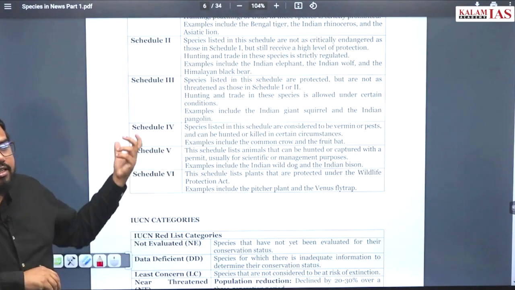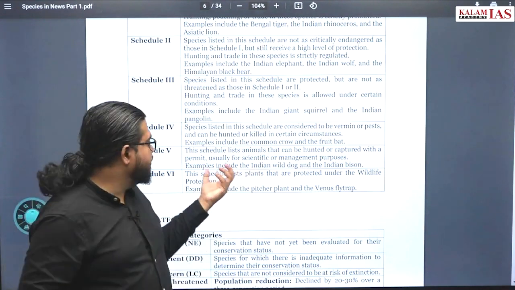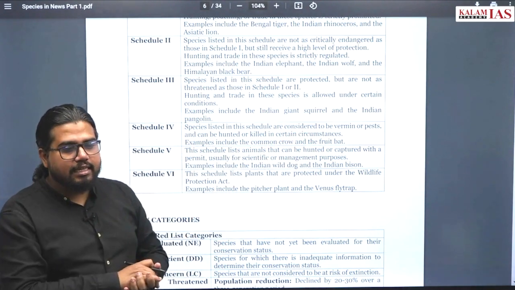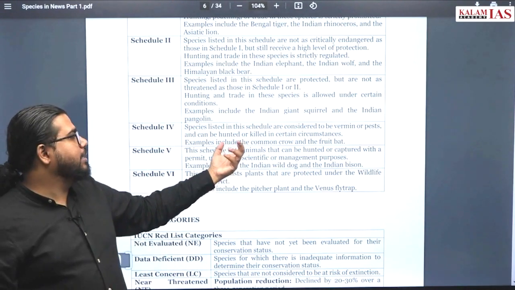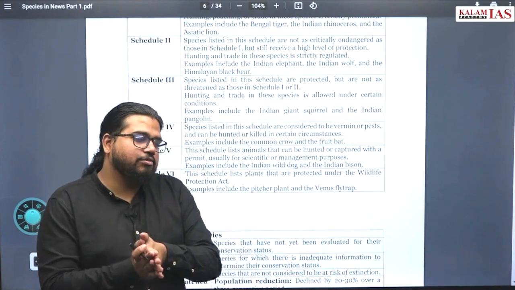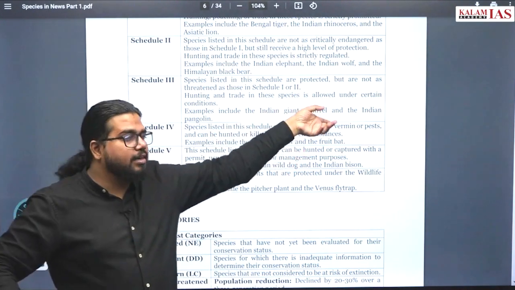Vermin species means if an animal like a crow or fruit bat is attacking the vegetation in a region, then the government can categorize this species as vermin. If it is categorized as vermin, this can be hunted. Now who has the right to put an animal under this vermin category?